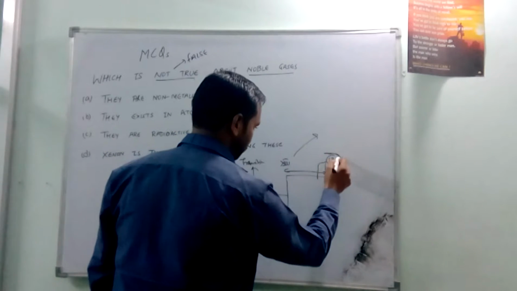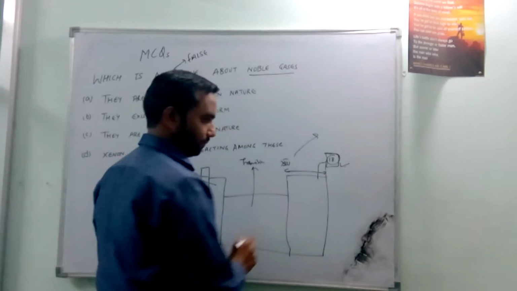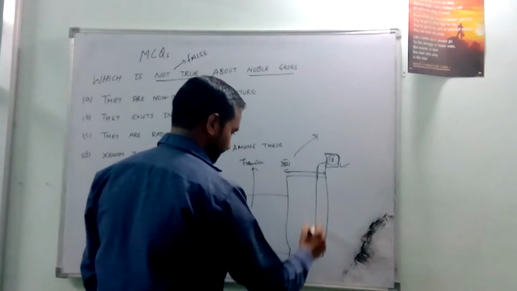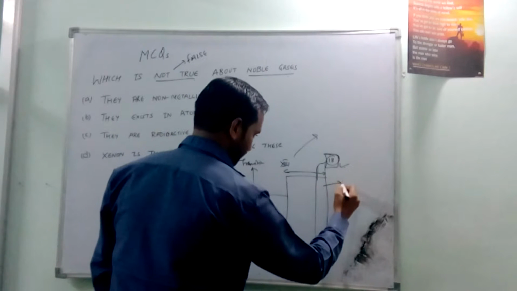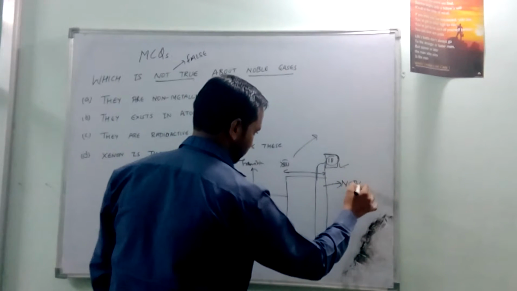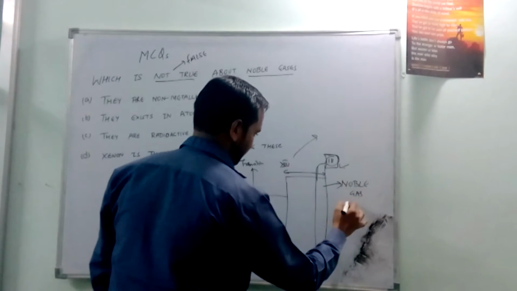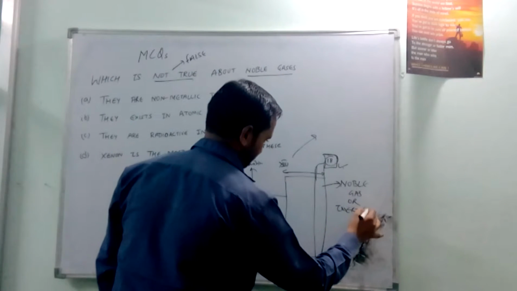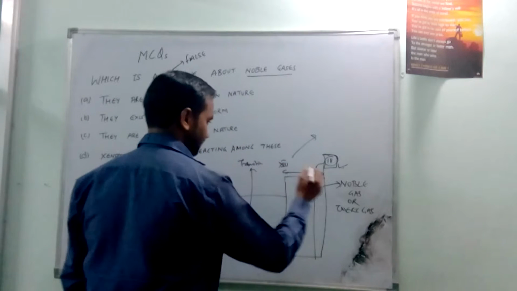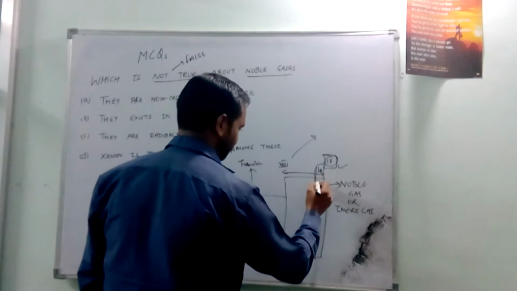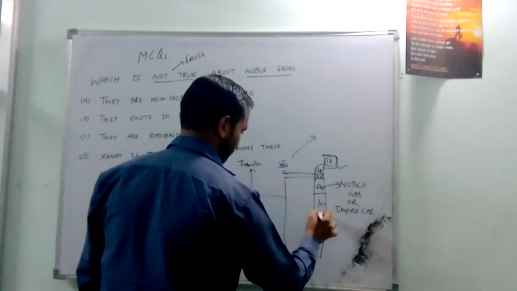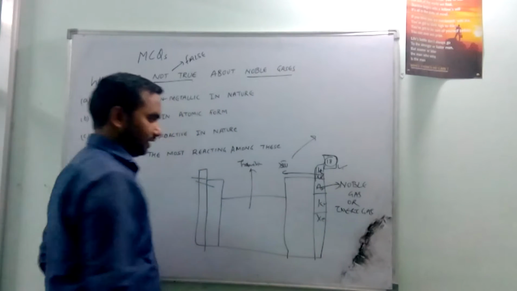And the last group of every period, or we can say the last element of every period, is a noble gas. Why is it called noble gas? It is also called inert gas, which includes helium, neon, argon, krypton, xenon.